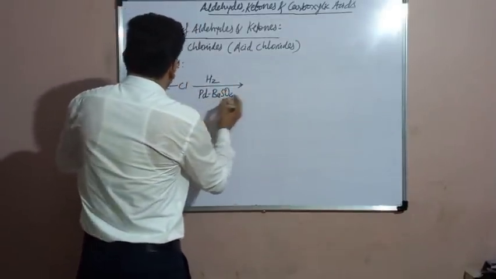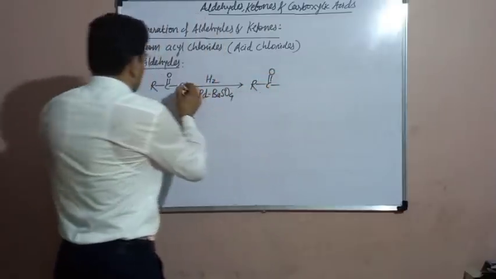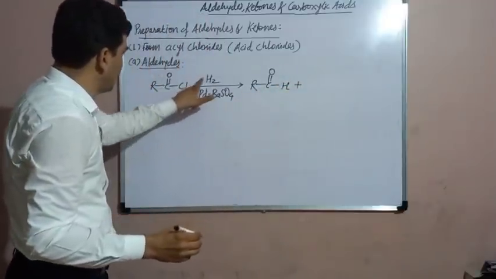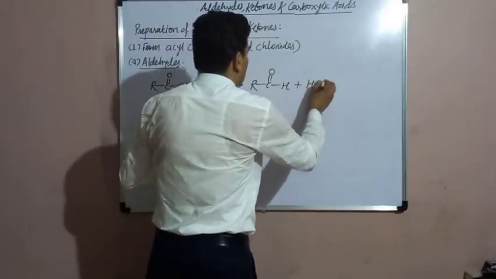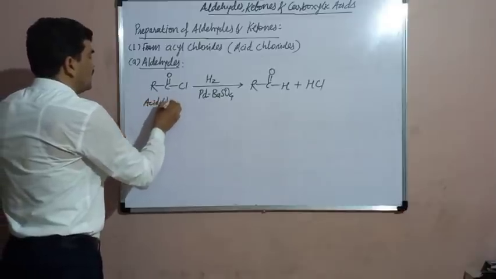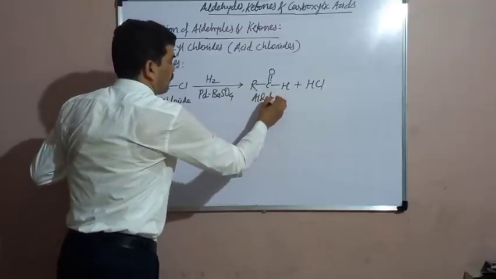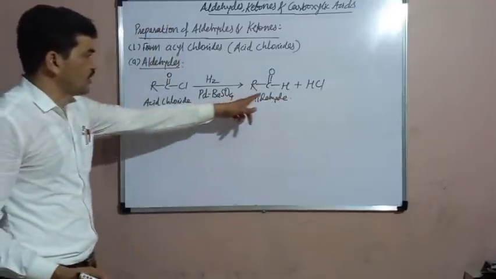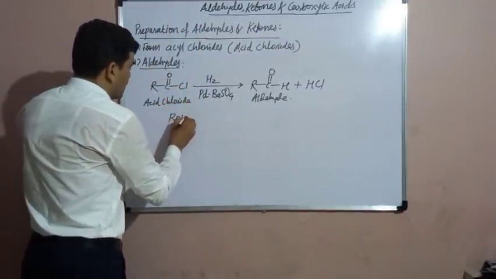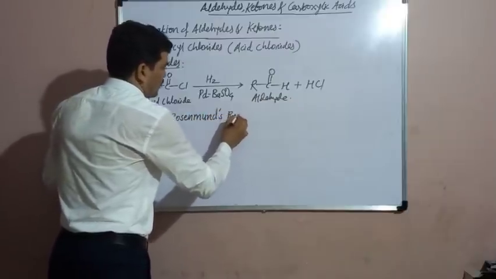So here there is a reduction. In place of Cl, hydrogen atom gets attached, and this Cl and one hydrogen will form HCl. In this way, the acyl chloride or acid chloride gets converted to aldehyde. Here acid chloride is converted to aldehyde, and this reaction is known as Rosenmund reduction.